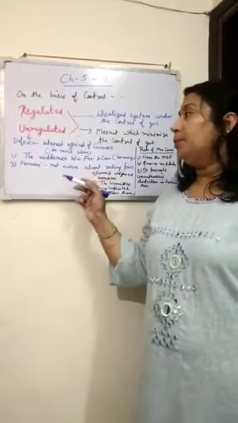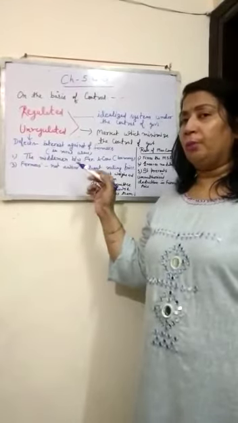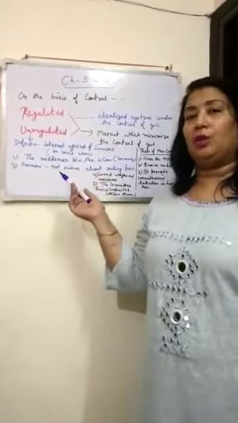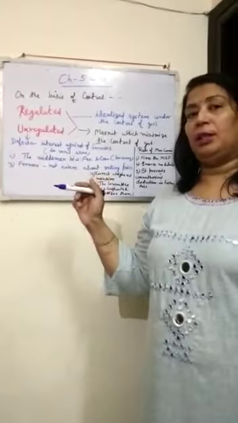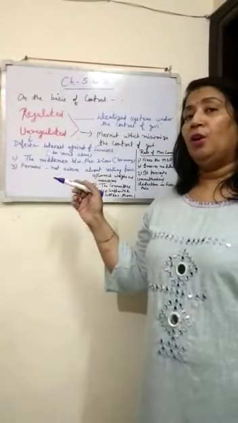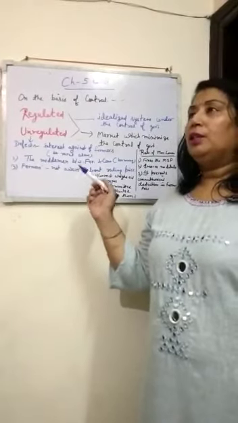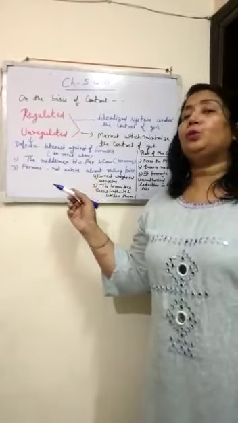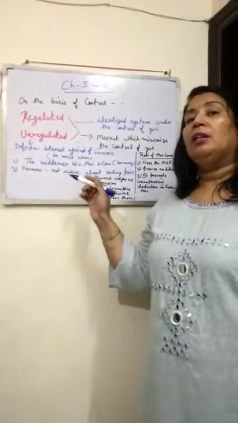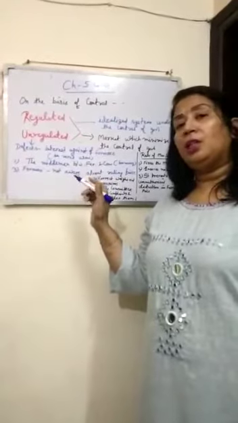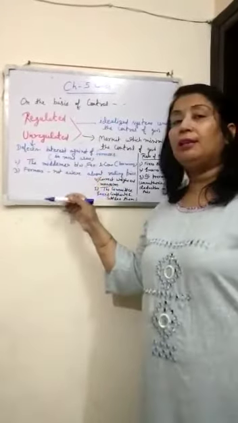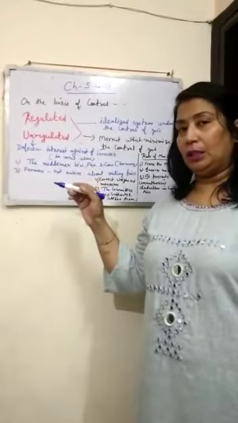Because of lack of money, they do not have the facilities of a transportation system. They do not have the facility to store the things for a few days. That's why they are forced to sell their product to the trader or moneylender. That's why they are not aware about the ruling price. So these are the defects of unregulated market.